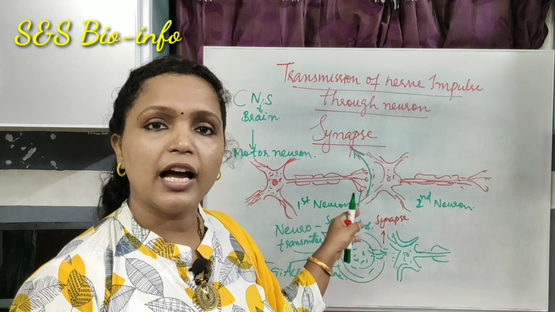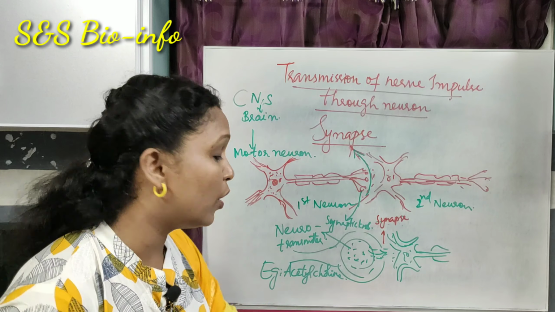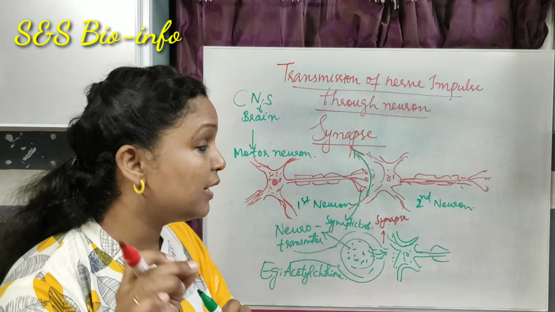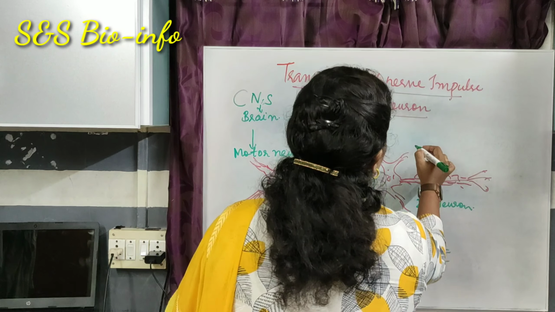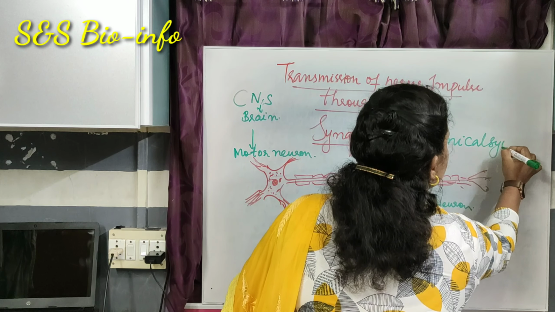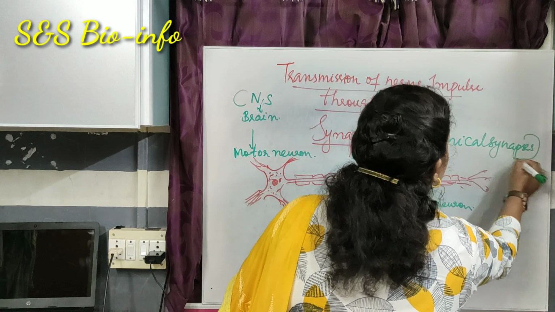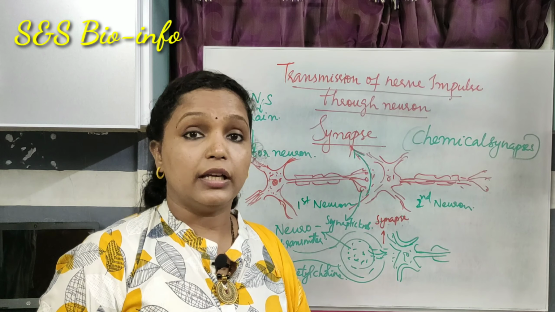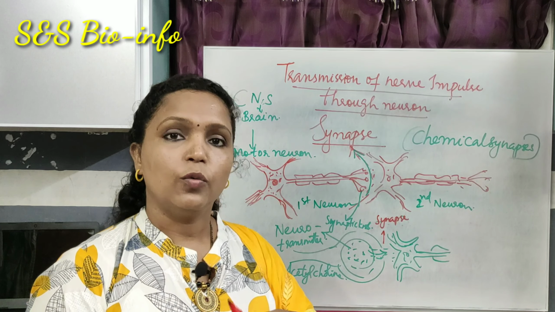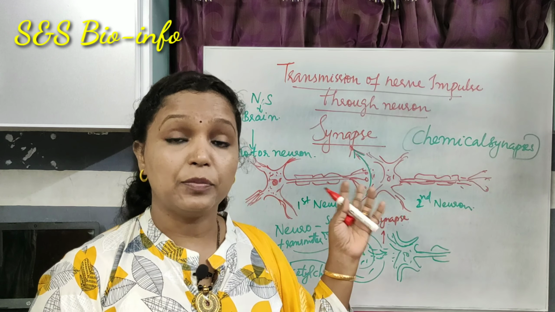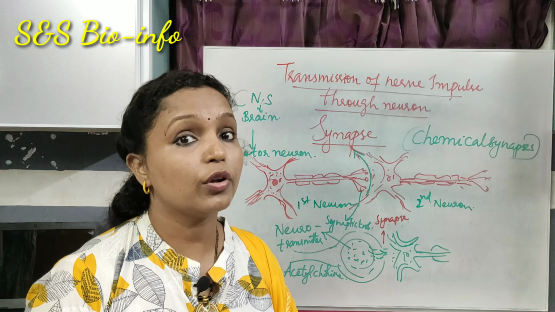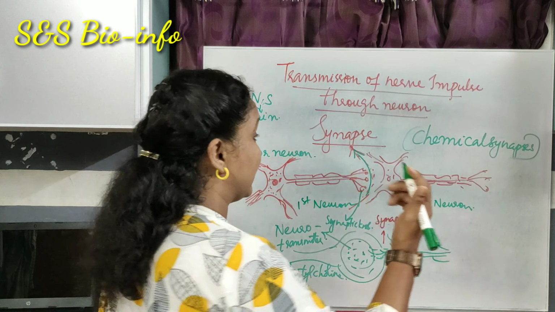As it is done with the help of a chemical compound, the neurotransmitter, this type of synapses are known as chemical synapses. What are they? Chemical synapses. In our body, there are chemical synapses and electrical synapses. What is a chemical synapse? The synaptic transmission, the nerve impulse transmission, takes place with the help of a chemical compound or neurotransmitters. Now, in the case of electrical synapse...